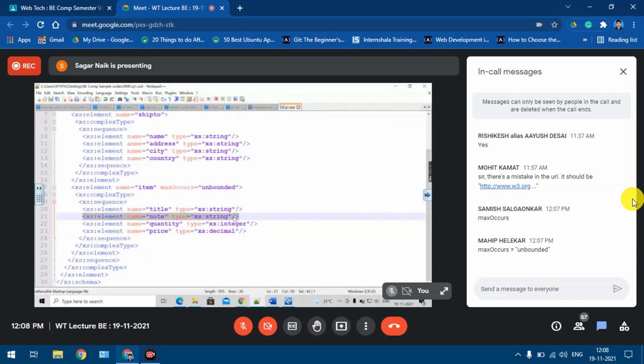So how to define that again? minOccurs, you can say. So I can say minOccurs, the minimum times it is going to occur, is 0 times. maxOccurs I am not specifying. You can specify also. If you want, you can say minOccurs equal to 0, maxOccurs equal to 1. But by default, the maxOccurs value is 1 only. Understood? That's why I'm not giving it, but you can give it also, no problem. Fine. Any other constraints?